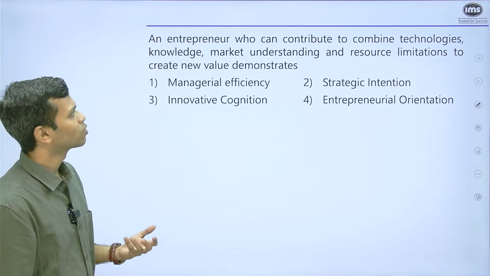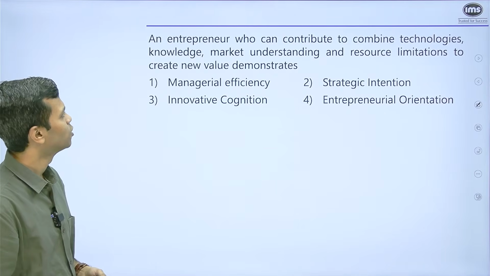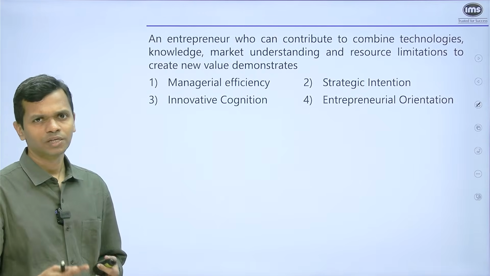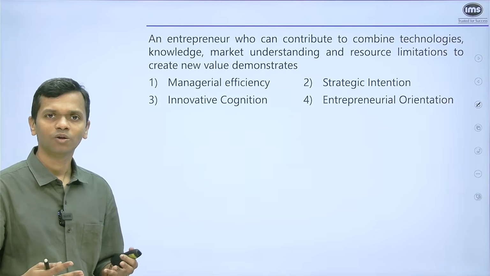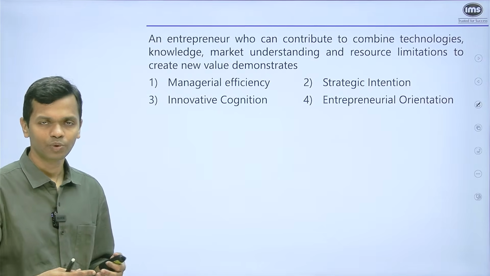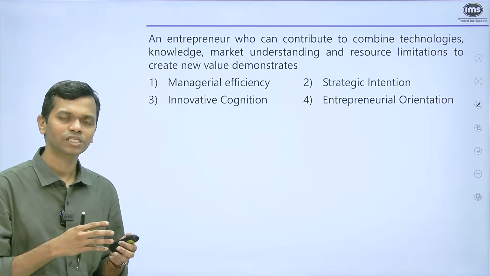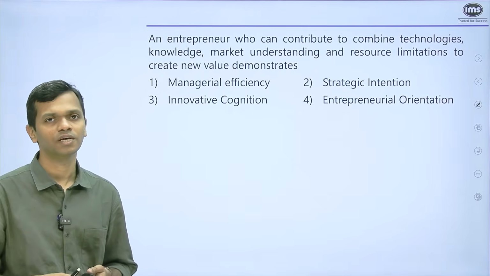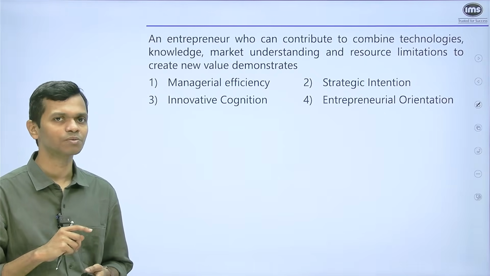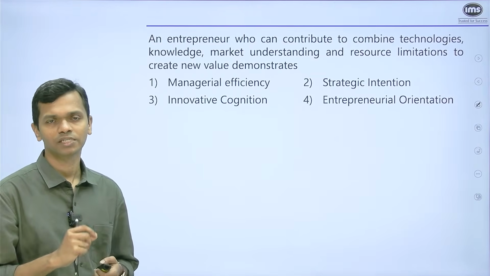And the question says, an entrepreneur who can contribute to combine technologies, knowledge, market understanding, and resource limitations to create new value demonstrates which of these? Now, this is like a core theory question. So you should have ideally studied a lot of things to answer this particular question. But let's see if we can answer it without knowing anything. And more importantly, for this particular question, though CMAT gave the official answer key, the initial answer key has one particular option, they later rectified that. And there are two correct answers for this particular question, because it depends on how you view the word that is given in this particular question.